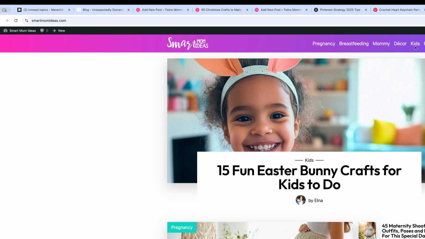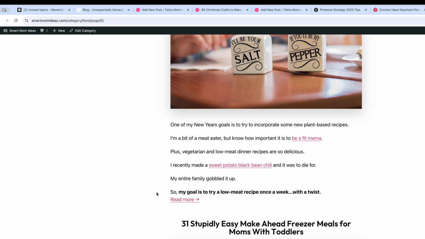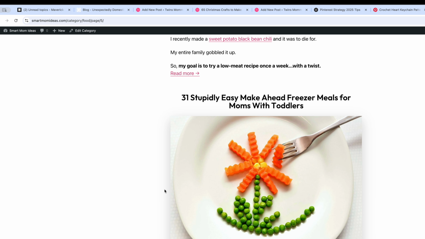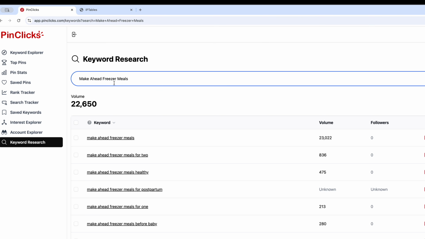So I'll go to the food site and I will look at a blog post that I can recreate. So something like this. I can go to Pin Clicks and see make ahead freezer meals. Is that a better keyword to use, or should I use make ahead dinner and see if that's a better one? So I'll go to Pin Clicks and type in make ahead freezer meals.